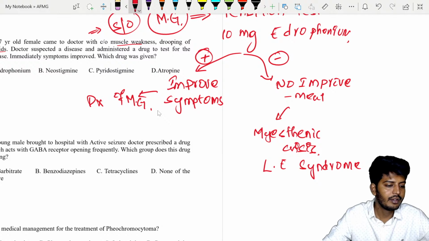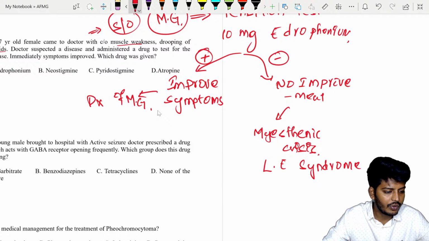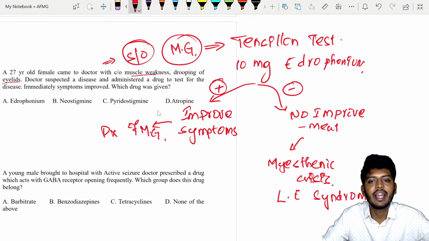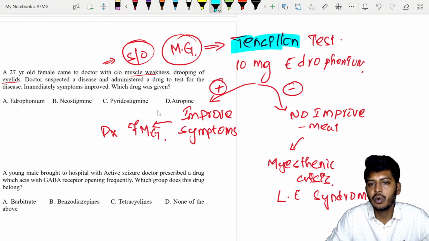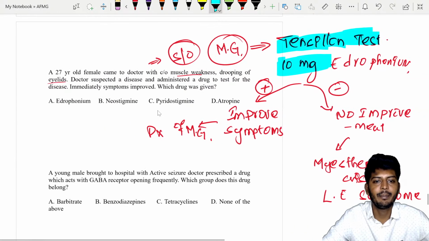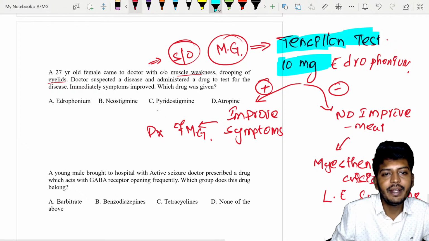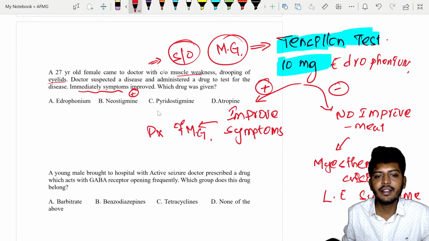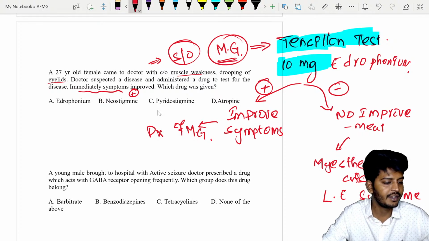So what is the diagnostic test in this case? The tensilon test itself is a diagnostic test. What we do in the tensilon test is give 10 mg of edrophonium. So in this case, what exactly happened? Symptoms improved. If symptoms improved, that means the tensilon test is positive. If the tensilon test is positive, the diagnosis of myasthenia gravis is confirmed.